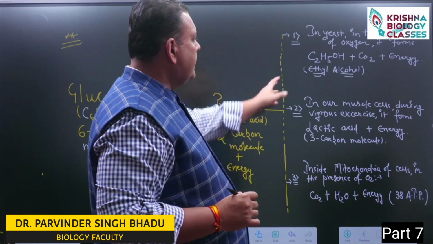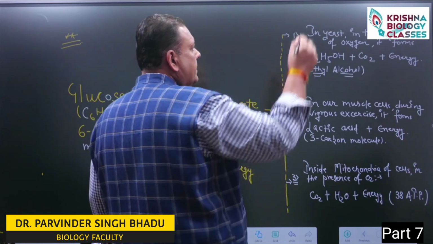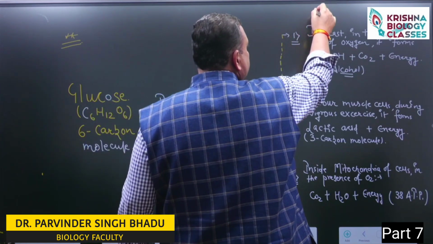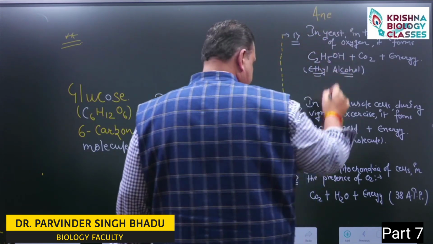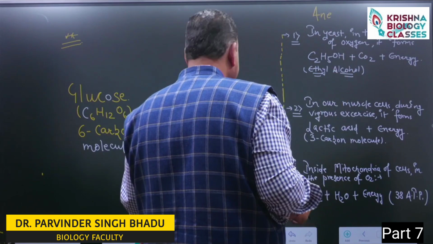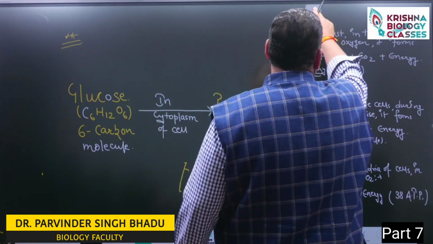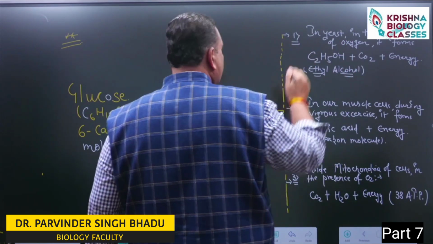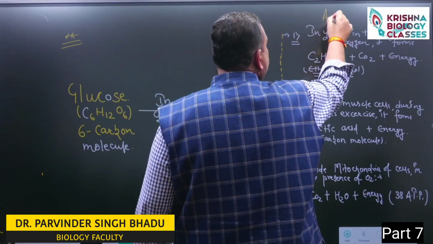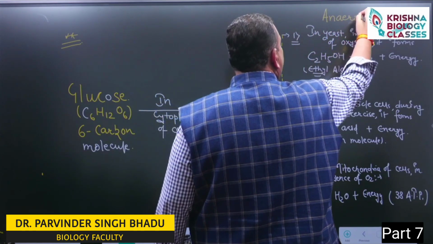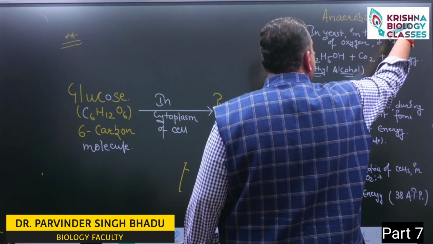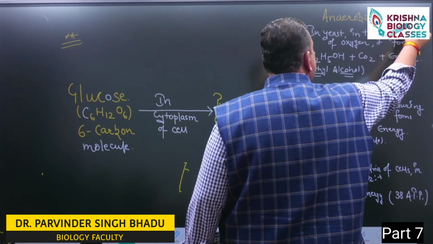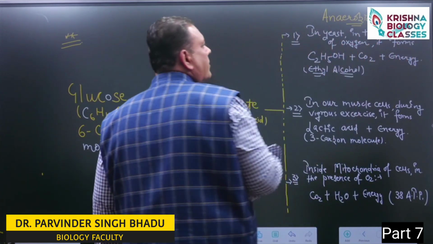If we consider lower organisms like yeast, anaerobic respiration takes place without utilizing molecular oxygen.